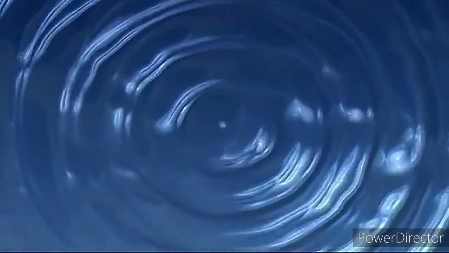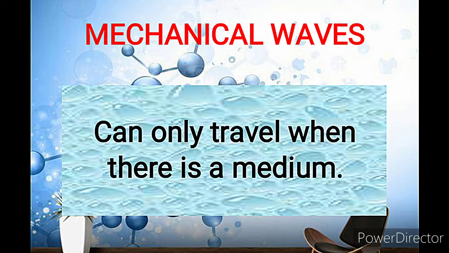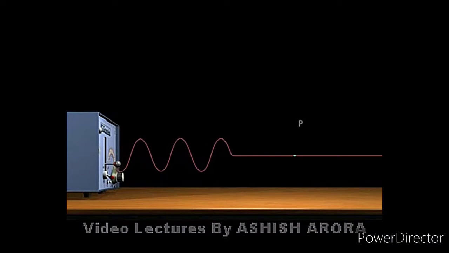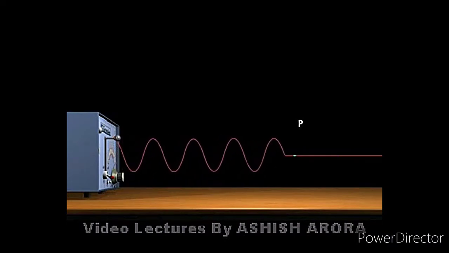Let us come now to the mechanical waves. Mechanical waves are a type of wave that cannot travel without a medium. The medium can be solid, liquid, or even gas. This is because this type of wave cannot propagate in an empty space. That's why it needs a medium to travel. Mechanical waves start when the matter is being disturbed. Some of the best examples of mechanical waves are water waves and sound waves.